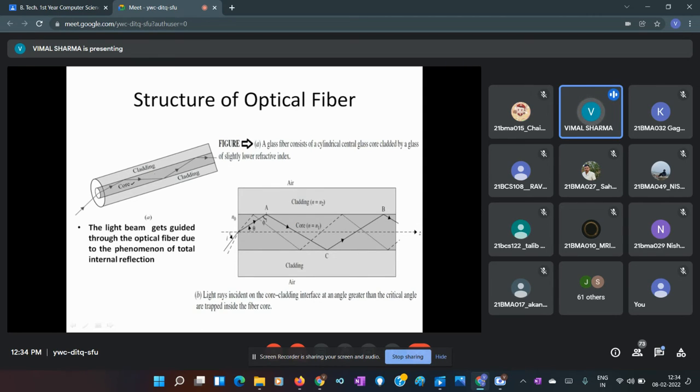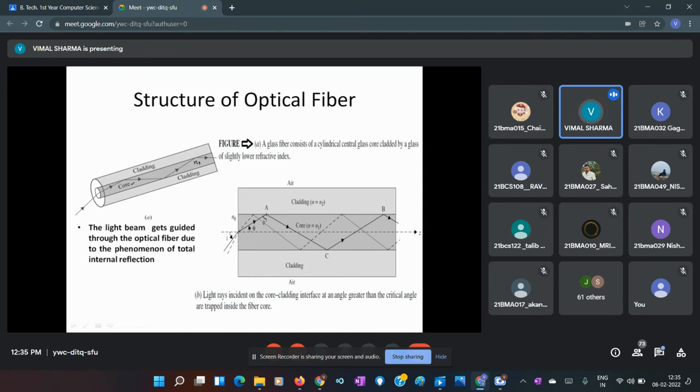Both are made of the same material, silica, with some oxide doped or some impurities. Why do we dope them with impurities? Just to make a change in refractive index, and just to have different refractive indices. So we have the inner part of this optical fiber. It is cylindrical in shape, and the refractive index of this inner part is N1.